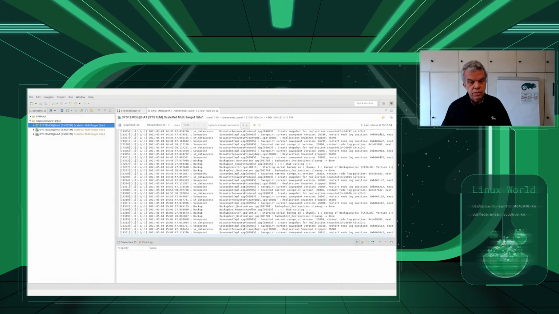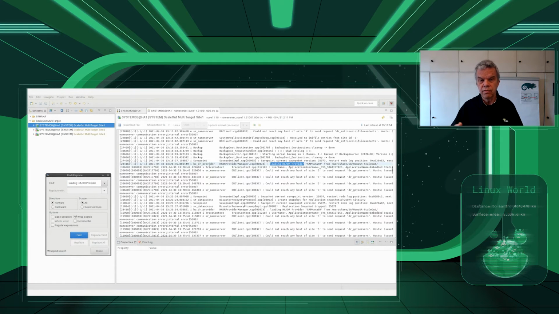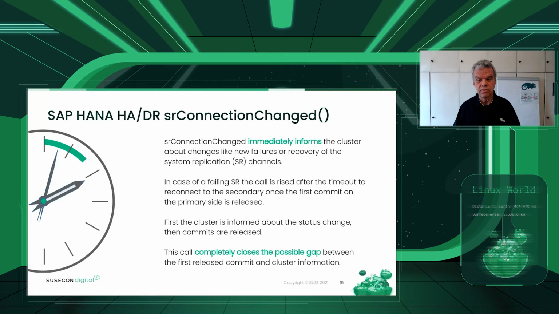Last but not least, we want to see how the initialization of the hooks is working. The search key here would be loading HRDR provider, and we find multiple of those entries here. And there you can see that a hook has been loaded during either the HANA start or the name server start, or if the admin requires a reload of the HR providers. Then you will see such loading report entries here.